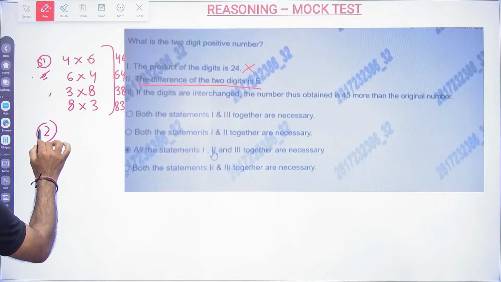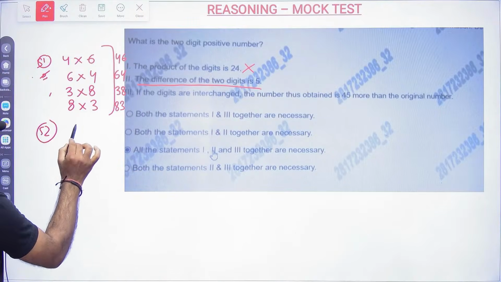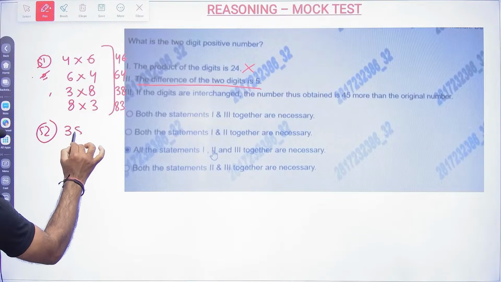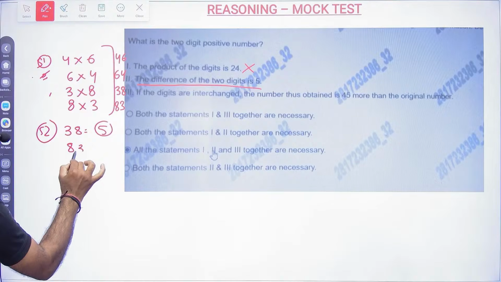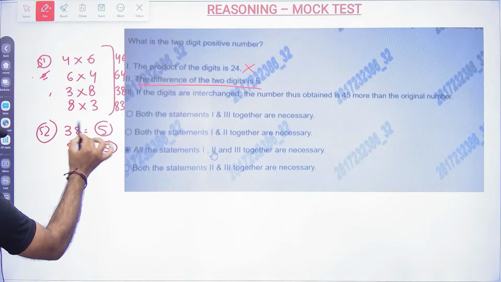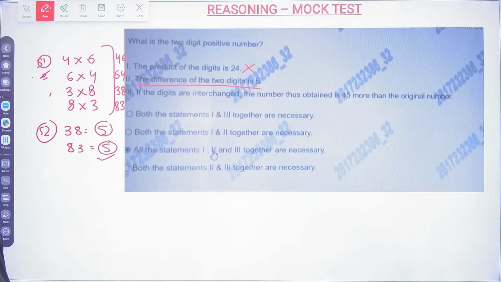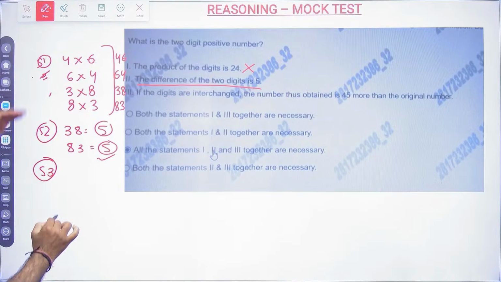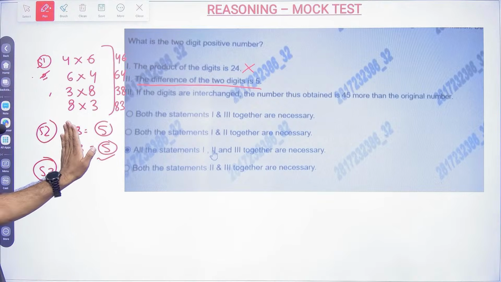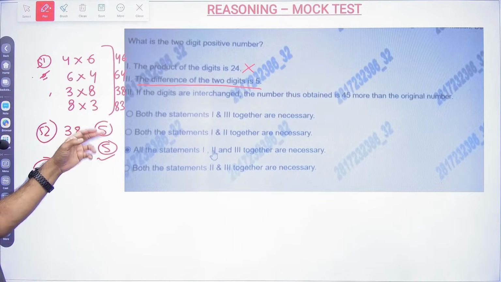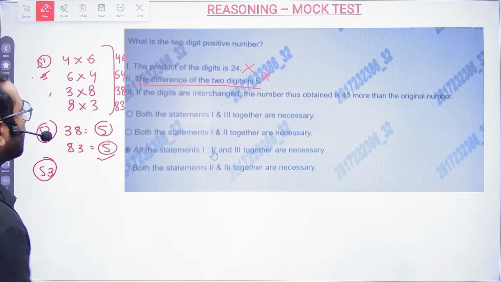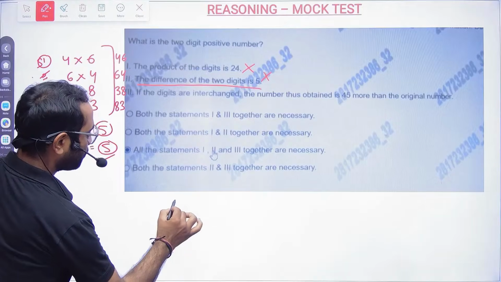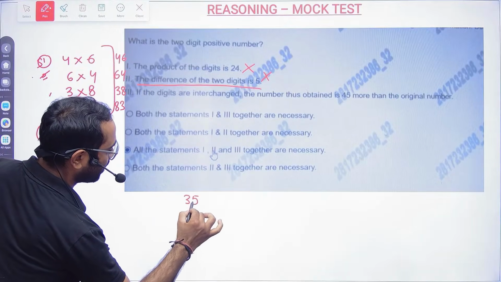The second statement says the difference of the digits is 5. So 38, here also the difference between the digits is 5. And 83, here also 8 minus 3 is 5. So here also I am not able to find it out. If I combine, S2 definitely I am not able to find it out. So S2 is also gone.